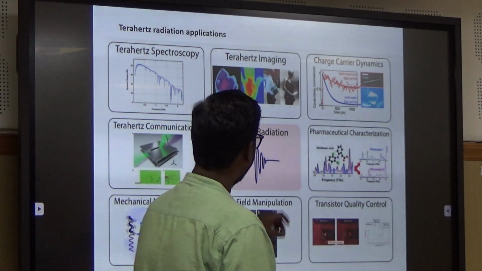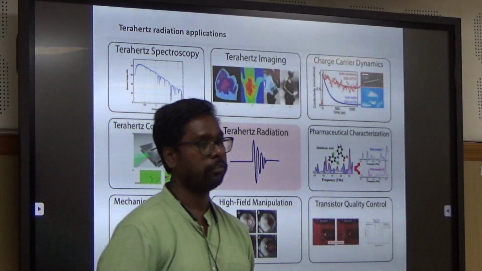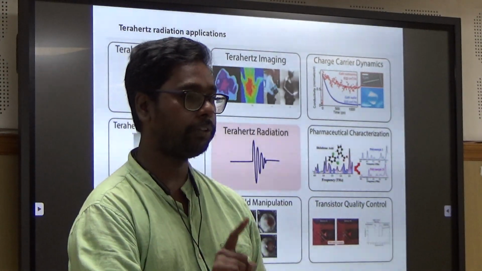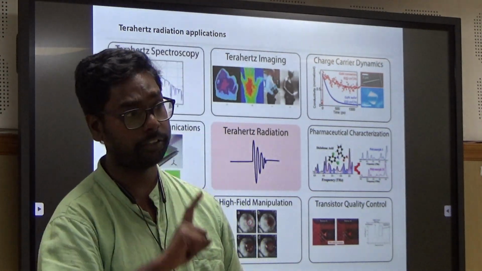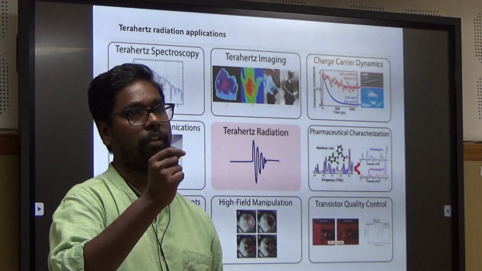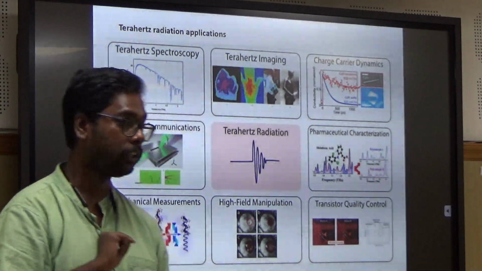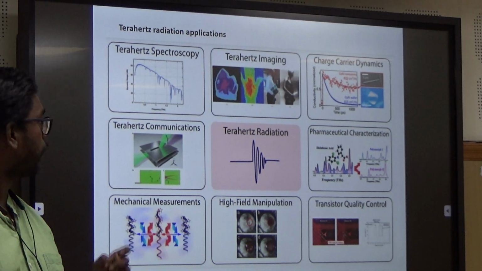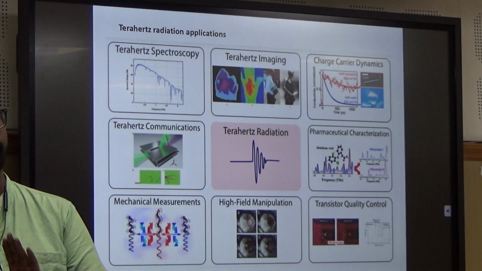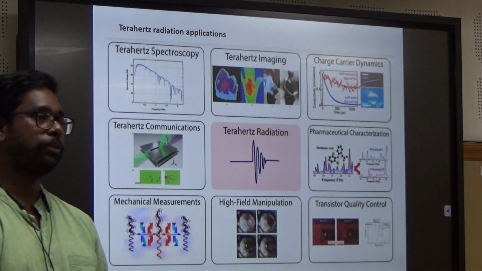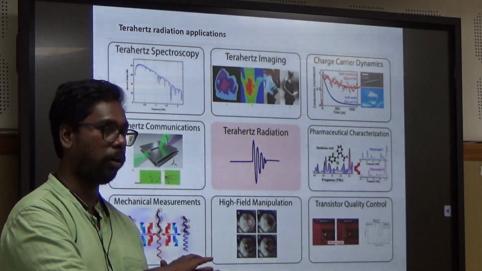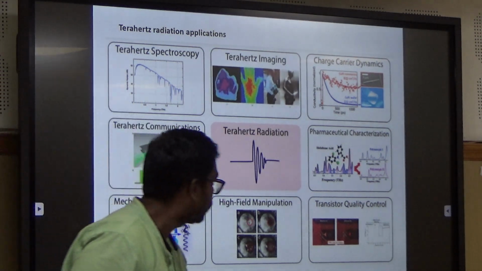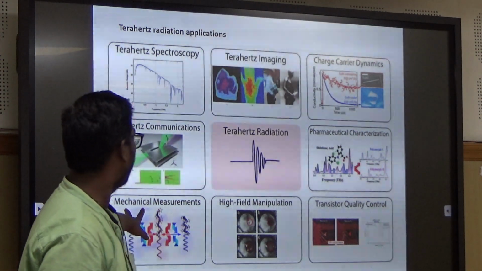And one of the beautiful applications is terahertz imaging. Because it can penetrate through material, it can be used in security applications, and because of its non-destructive technique, you can do biological imaging also. People are using terahertz radiation to study the behavior of cancer, how cancer tissues are growing, how they are controlled, what is the process. All these things can be studied. The rest of the things are quality control and mechanical measurement.